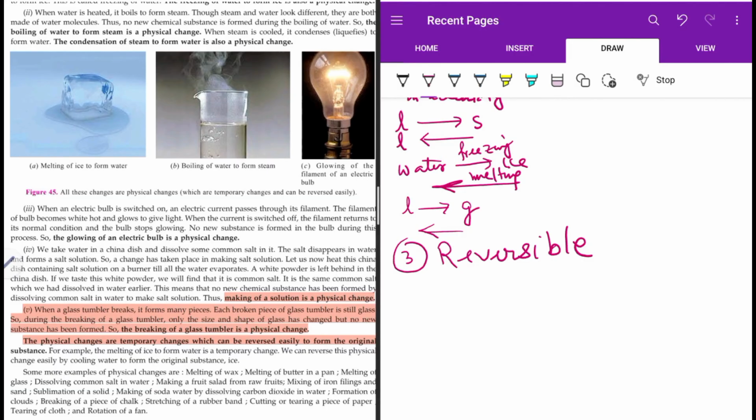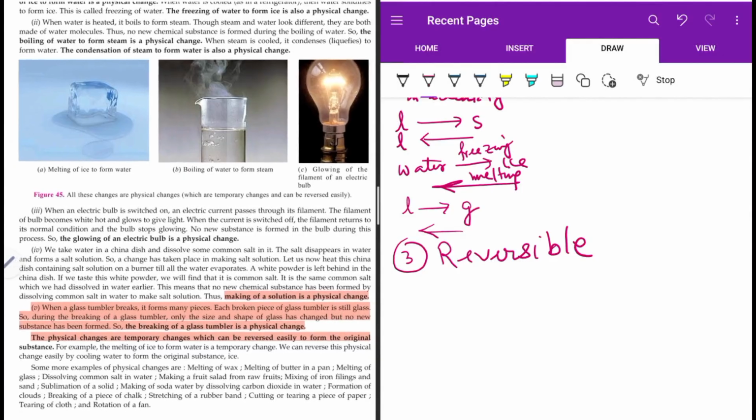Next, the one which I have highlighted, a glass tumbler breaking down. The breaking of the glass tumbler is a physical change because it forms pieces. Each broken piece has its own identity now. You may think that if a glass tumbler breaks down, we cannot join the pieces to form the tumbler again.